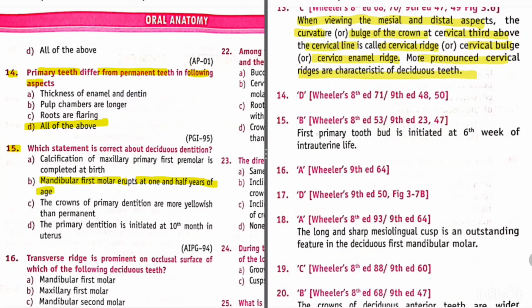And its explanation is, first primary tooth bud is initiated at 6th week of intrauterine life. Here it is written that the primary dentition is initiated at 10 months in uterus. No, it is 6th week of intrauterine life.